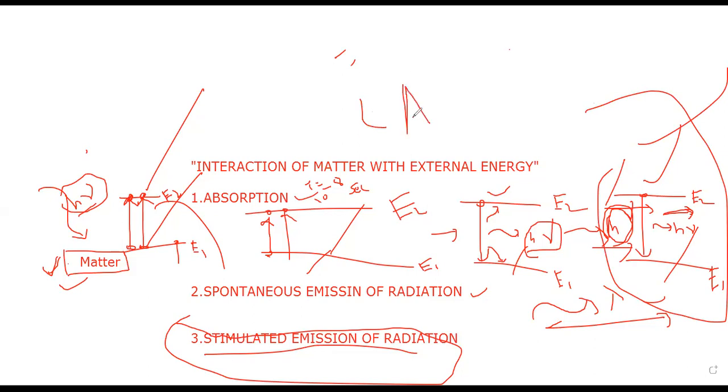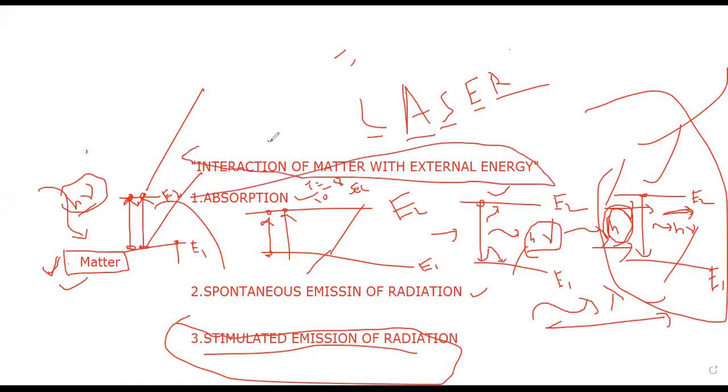Already initially we said LASER. How do we abbreviate laser? Tell me once again. Light amplification by stimulated emission of radiation. So to produce the laser, you require interaction of matter with external energy. But among these three interactions, only the third interaction is used to produce laser radiation. The third interaction is the stimulated emission of radiation.